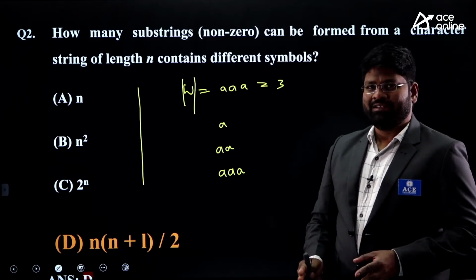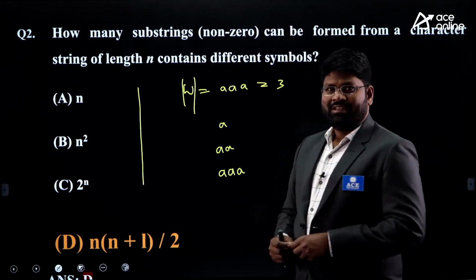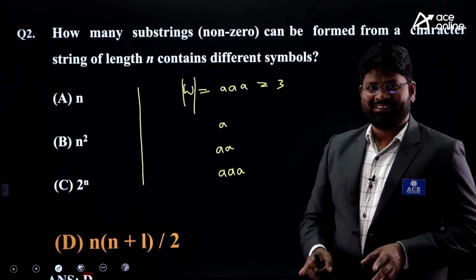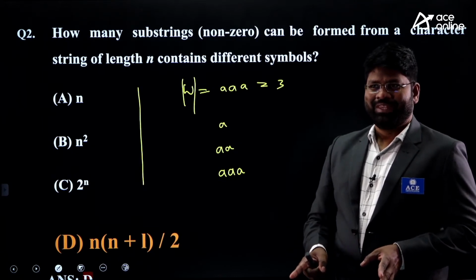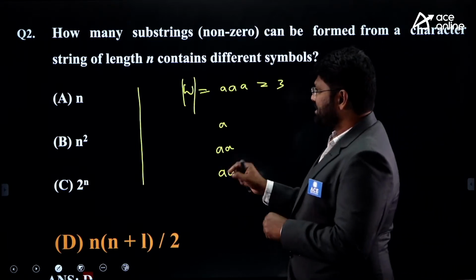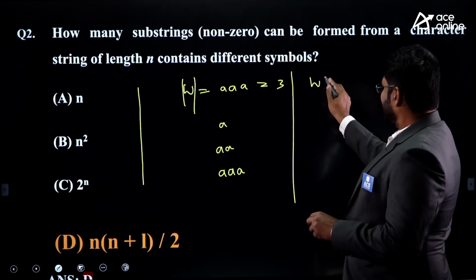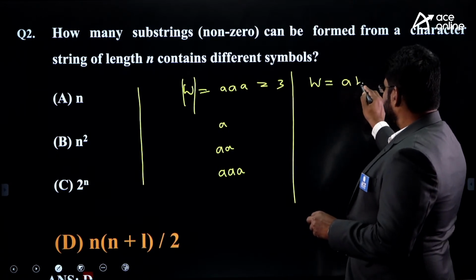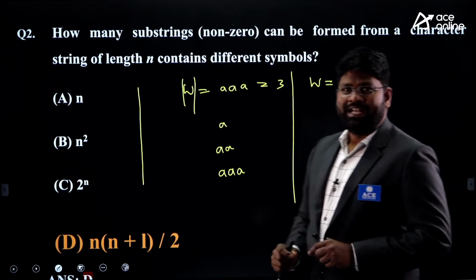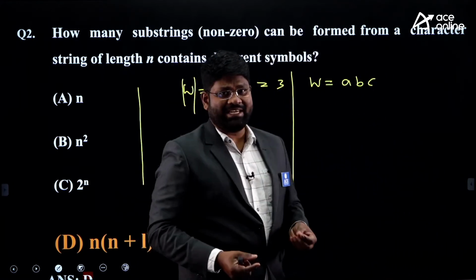Now you got here how many? There are 3 substrings. The given string is of length exactly 3 here, and I got 3 substrings. But the earlier question was something different. Earlier, you have a W with length 3, and W contained 3 different symbols. We have A, B, C.